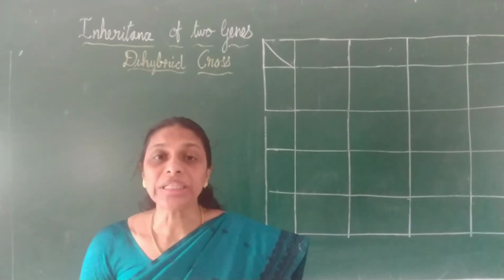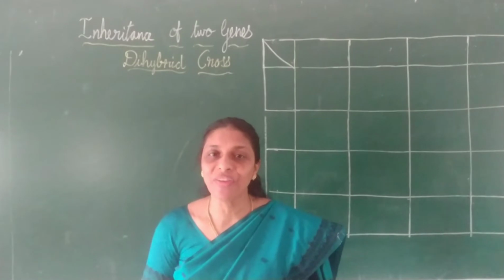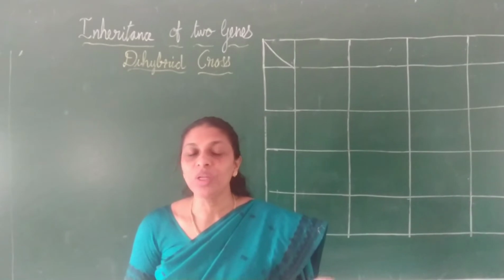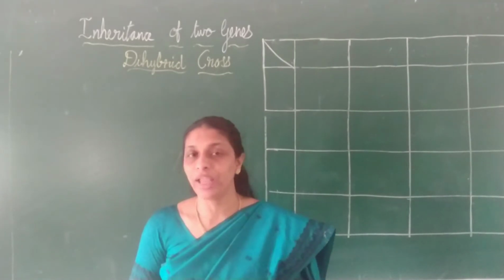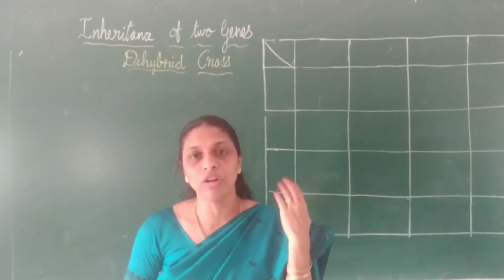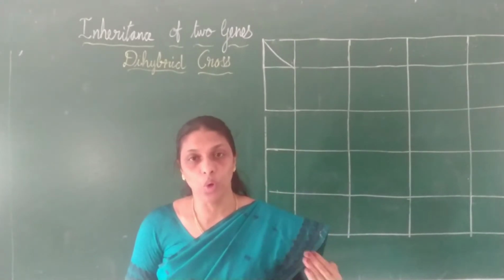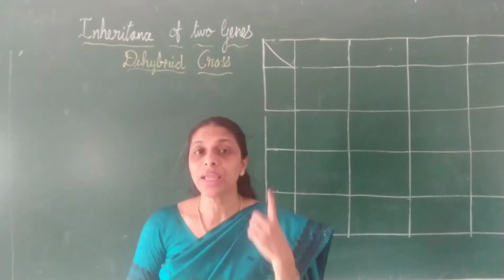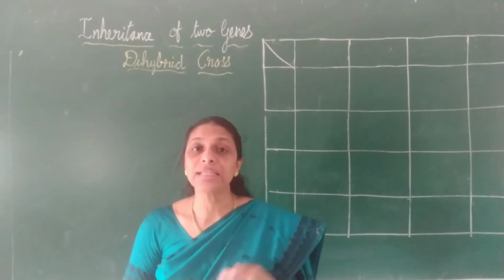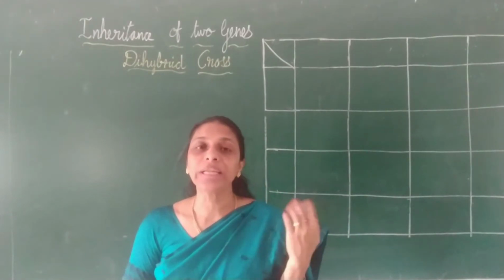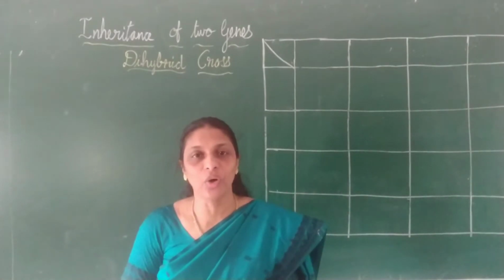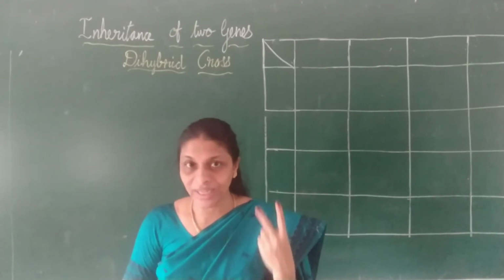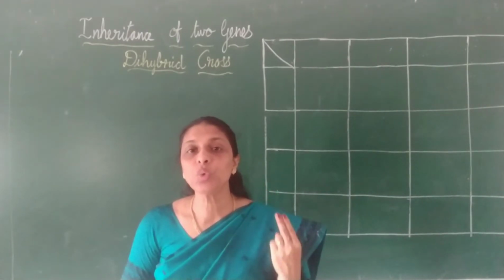So such a cross is called a dihybrid cross, or this cross explains the inheritance of two genes. Now how can we define a dihybrid cross? If you know the monohybrid cross, it's easy to define a dihybrid cross. What is a monohybrid cross? A cross involving two true breeding parents differing in only one character. That is called a monohybrid cross, isn't it? So how can we define a dihybrid cross? A dihybrid cross is a cross involving two true breeding parents differing in two characters.